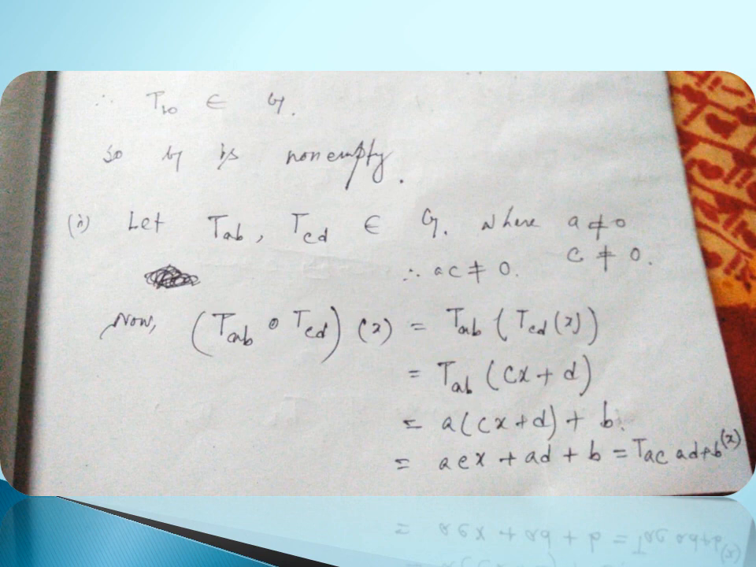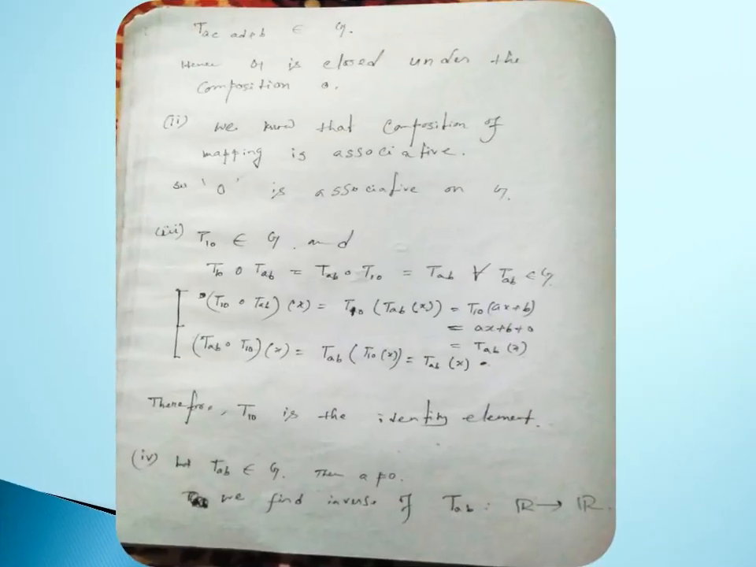So let T_AB, T_CD belong to G, where a not equal to 0, c not equal to 0. So ac is not equal to 0. So T_AB compose T_CD of x is exactly equal to T_AB of T_CD of x. T_CD of x by definition is cx plus d. So T_AB of cx plus d, and by definition of T_AB, this equals a multiplied by cx plus d, plus b, is equal to acx plus ad plus b. So this is exactly equal to T_AC, AD plus B of x. T_AC, AD plus B, this belongs to G. So T_AB composition T_CD belongs to G. Hence G is closed under the composition naught.